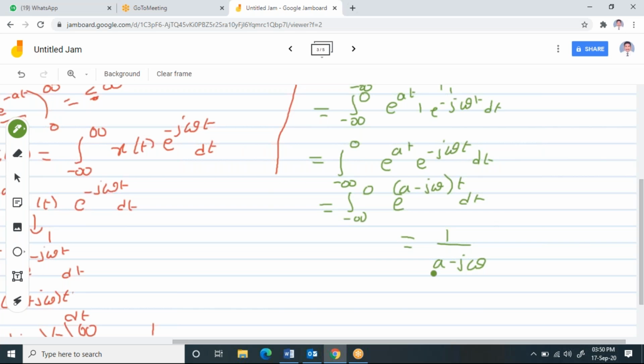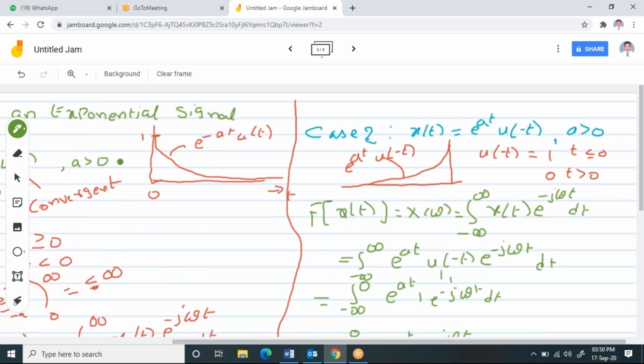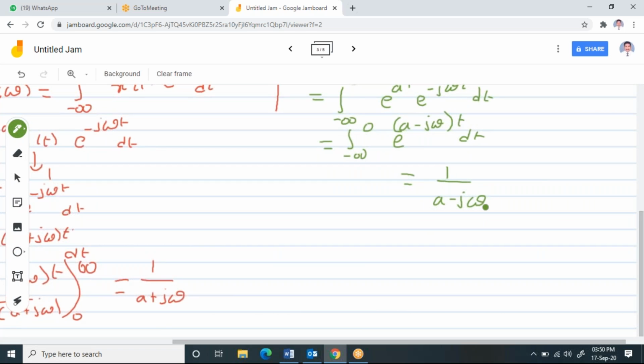So please try to understand here. I can have two cases, and in both cases the answers are not the same. So I'll conclude here with some other color.